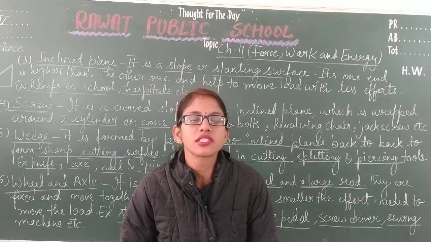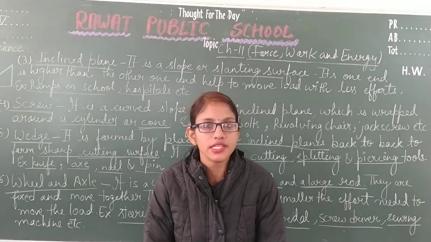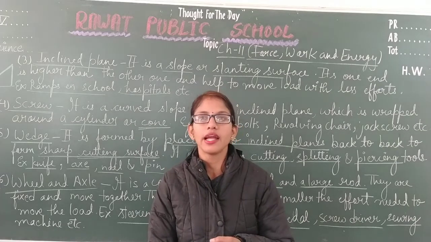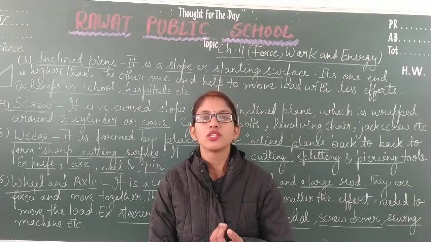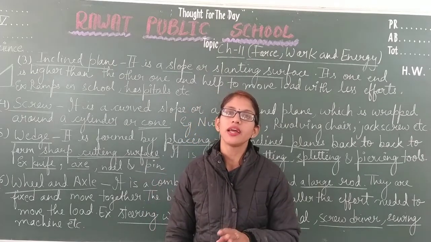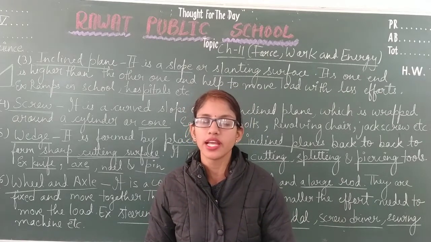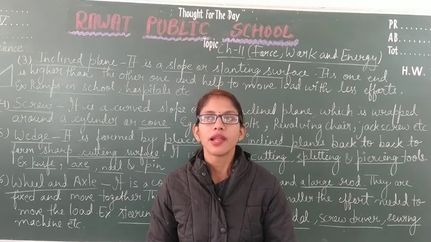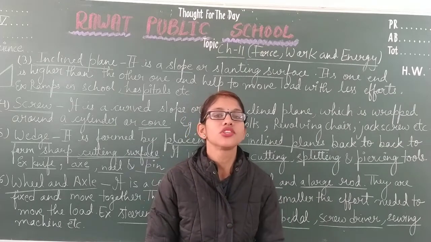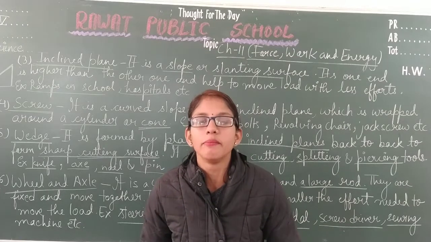So students, today we have discussed machines, and machines are the devices or tools that make our work easy. Less effort is required if we do the work with machines, and it saves our time and also saves our energy. Machines are of two types, simple machines and complex machines. Simple machines are the simple devices or tools that we use daily in our life, like the knife, screwdriver, pliers, and tongs, whereas complex machines are formed by the combination of two or more simple machines, and an example of a complex machine is the bicycle.